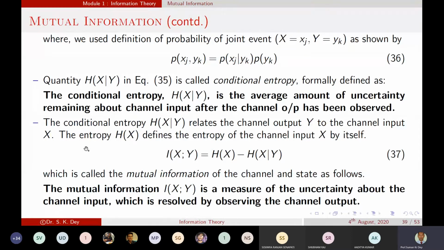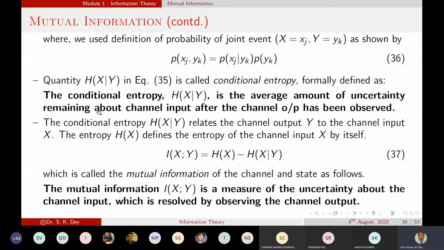So normally the entropy H(X) is the entropy of the channel input X. If the channel entropy of a channel input X is equal to H(X), in that case we can write I(X;Y) = H(X) - H(X|Y).